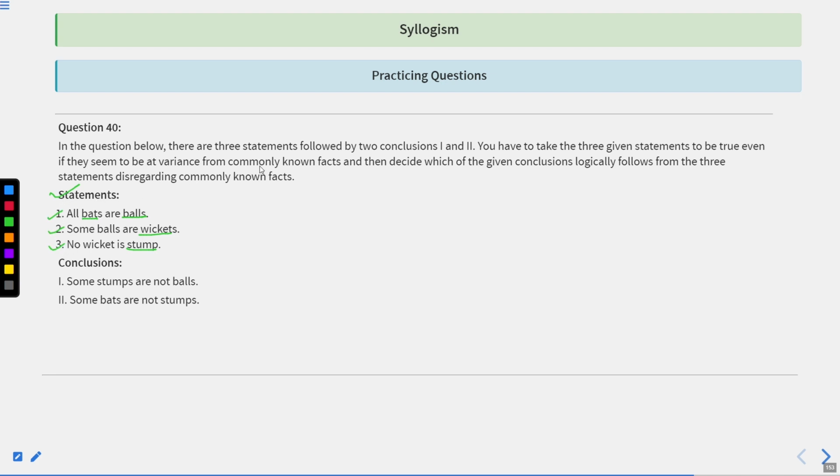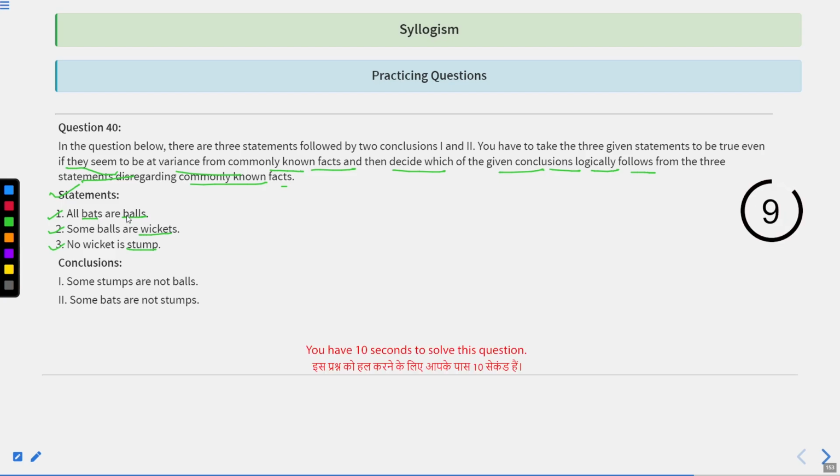And please make sure that the statement that has been provided, even if it seems to be at variance from the commonly known facts, you still have to decide whether the conclusion logically follows from the three statements, disregarding the commonly known facts. So you don't have to assume that, sir, this is not possible, that bats cannot be balls, but rather you have to accept this fact that yes, bats are balls. And then based on the statement, you have to derive the conclusion whether these particular things are possible or not. First question, 10 seconds. Your time starts now, my dear students.